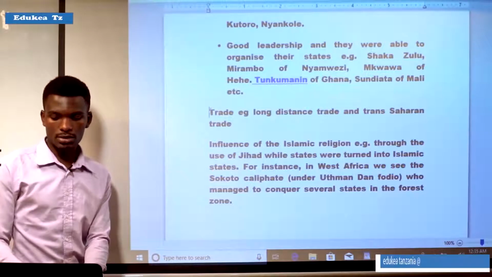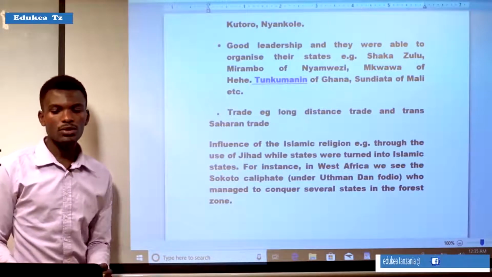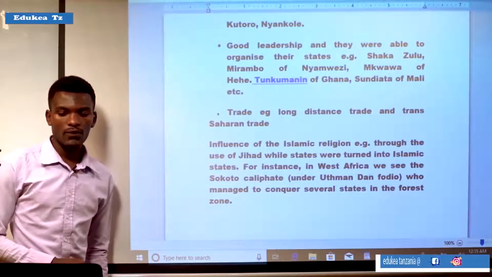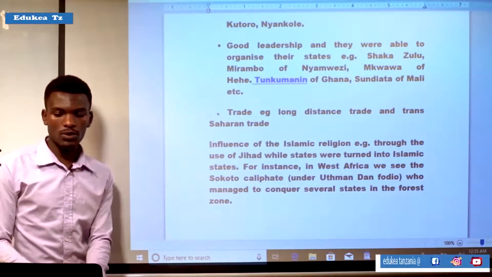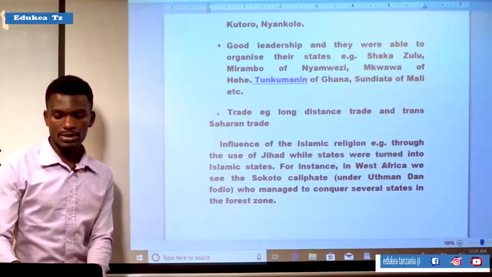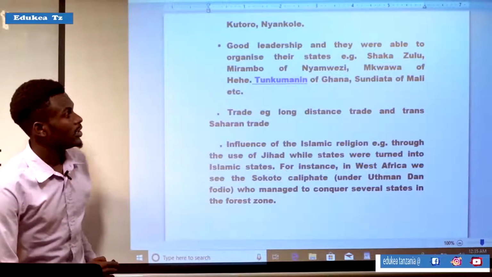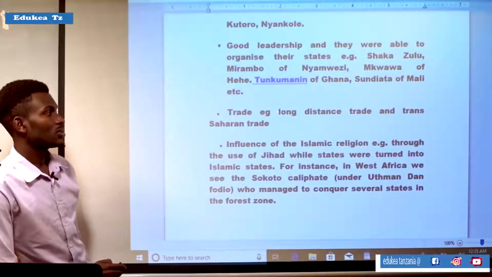Another was trade. It means that trade was another factor for the rise of states, or for the formation of states. For example, long distance trade and trans-Saharan trade.